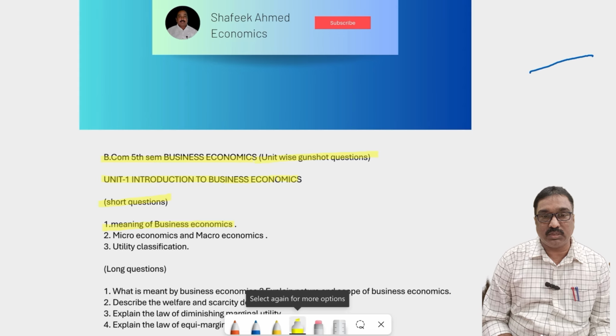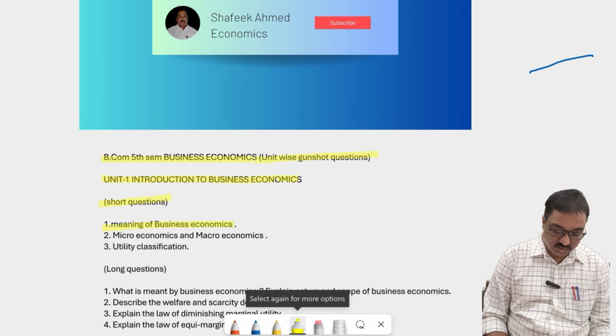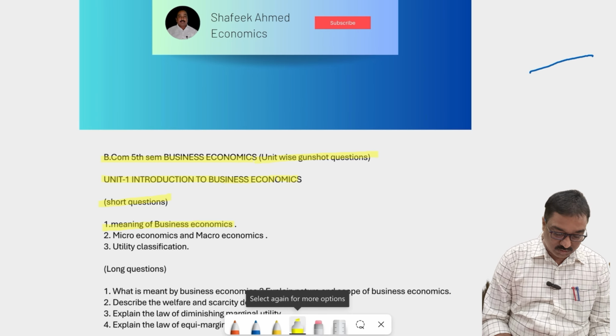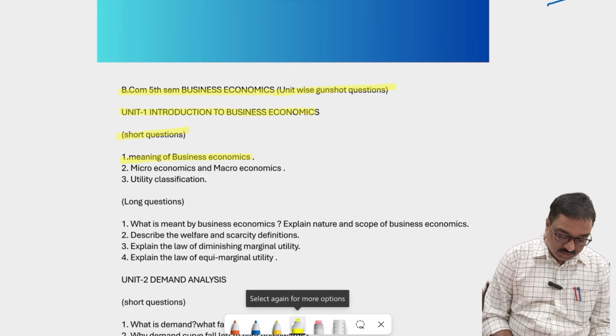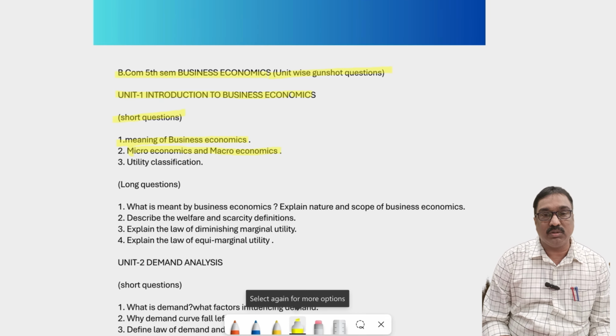The first question: everyone should understand what is the meaning of business economics, and what is the nature of business economics. This is given for 5 marks, or 4 marks, so you must write the answer. Second question in the introduction to business economics chapter: microeconomics and macroeconomics.